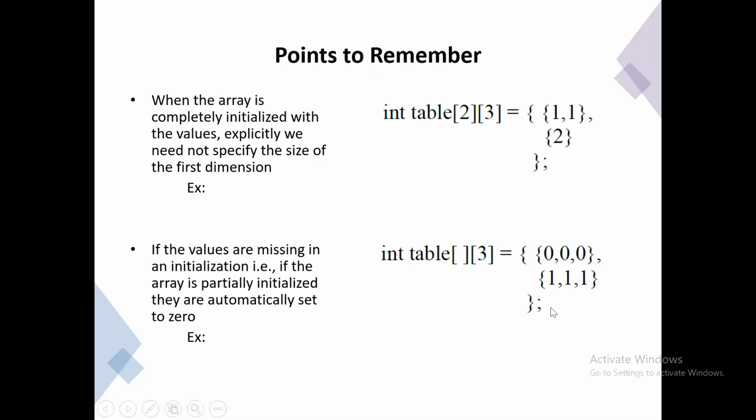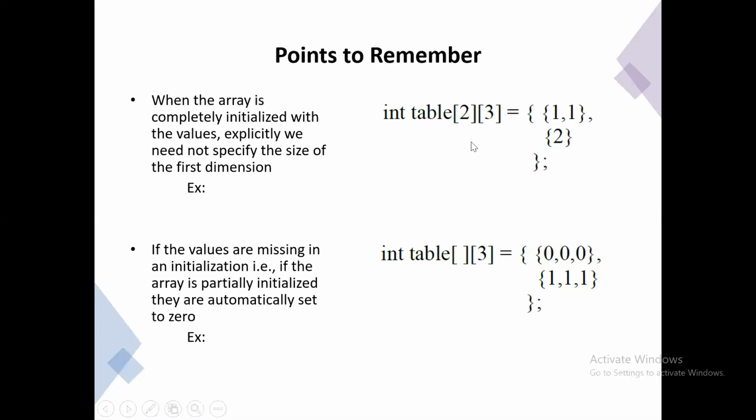So if you are initializing with all the values, you need not specify the size with respect to the first dimension. The second point it is going to say is, if the values are missing in an initialization, that is, if the array is partially initialized, they are automatically set to 0. I already said this with respect to single dimension arrays: that is partial array initialization. If the array is initialized partially, the remaining values are automatically set to 0.